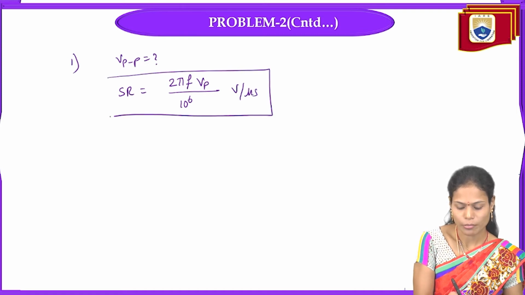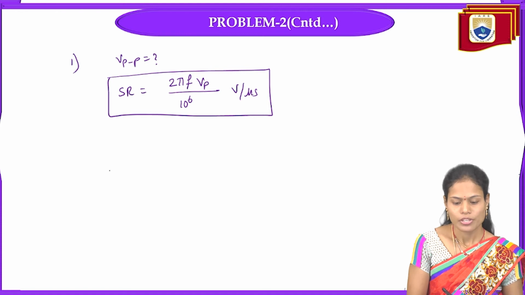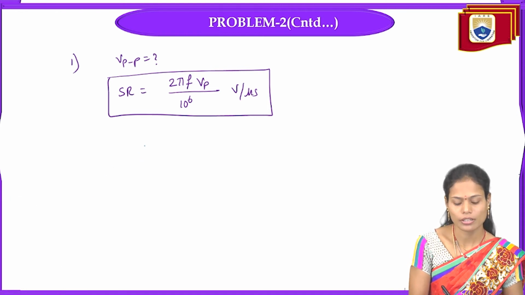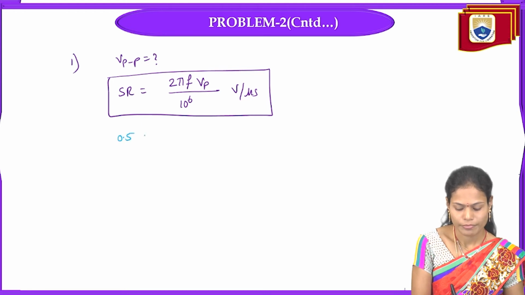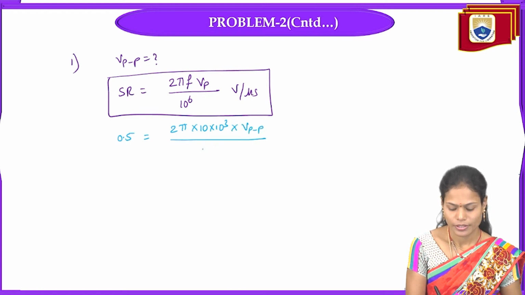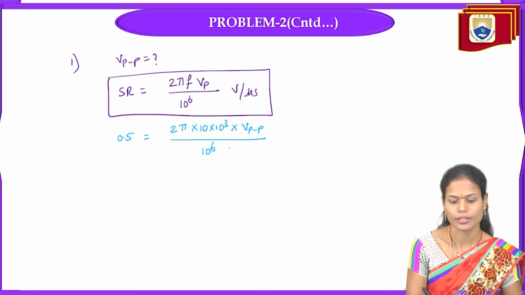So this is the formula for slew rate. Here we know the value of slew rate, that is given 0.5, 2 pi, the frequency is also given, that is 10 kHz, 10 into 10 power 3, and V peak-to-peak we need to calculate, over 10 power 6.